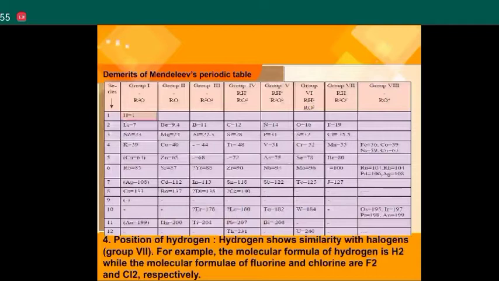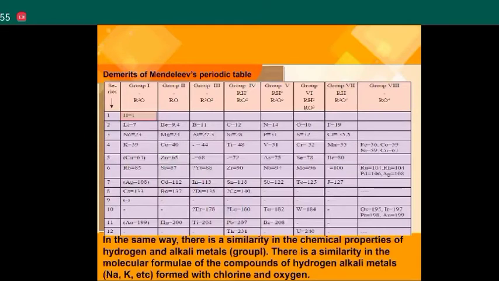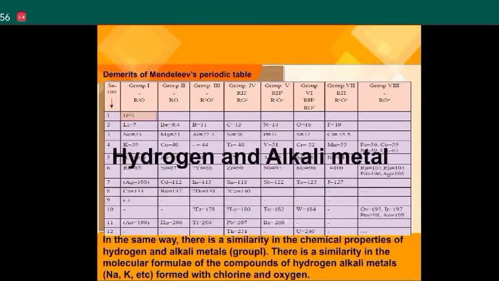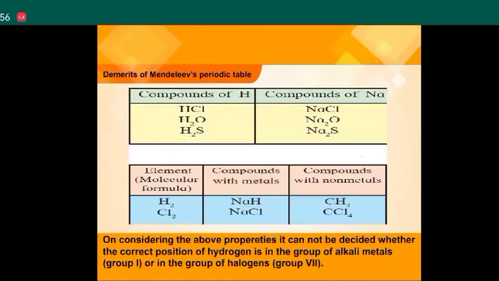Hydrogen shows similarity with halogens, group 7. For example, the molecular formula of hydrogen is H2, while the molecular formulae of fluorine and chlorine are F2 and Cl2, respectively. There is also a similarity in the chemical properties of hydrogen and metals, group 1. There is a similarity in the molecular formulae of the compounds of hydrogen and alkali metals, Na, K, etc., formed with chlorine and oxygen. On considering the above properties, it cannot be decided whether the correct position of hydrogen is in the group of alkali metals, group 1, or in the group of halogens, group 17.